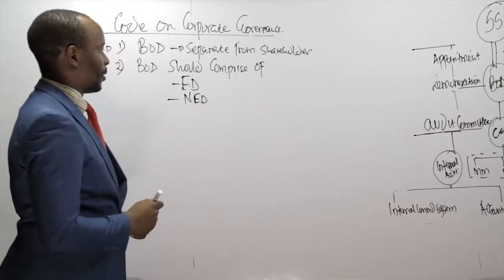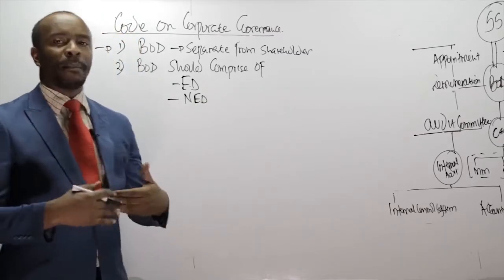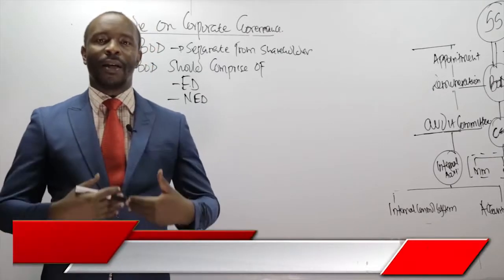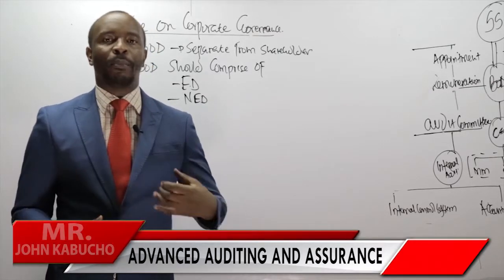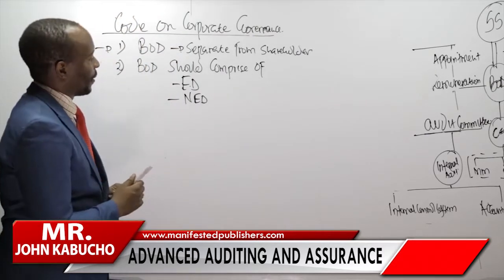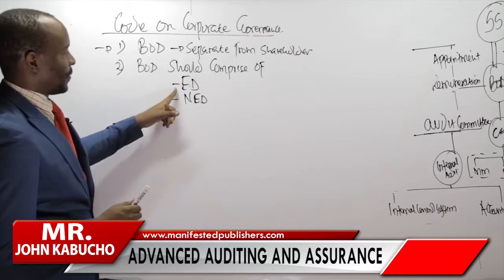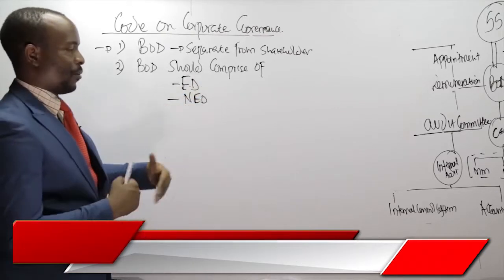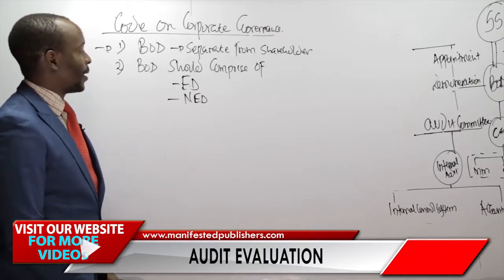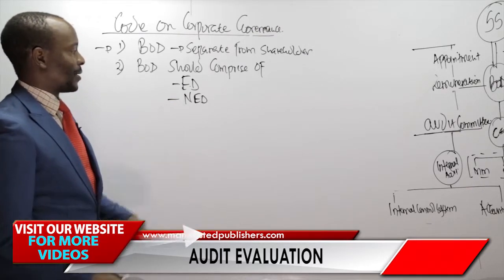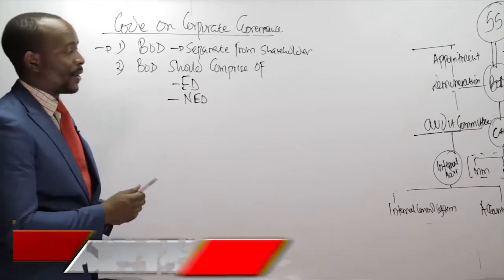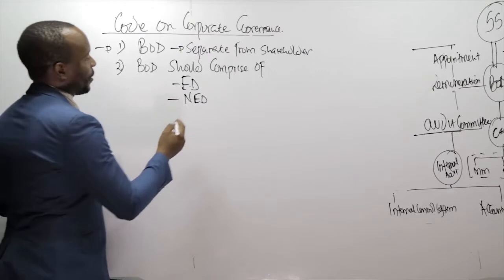That is what we say. We have those people who run the company on a daily basis. And then we have those people who are supposed to be overseeing the running of the company. So the executive directors, if you remember in taxation, we sometimes refer to them as whole-time service directors. Then we have non-executive directors, which we refer to as non-whole-time service directors. These people are very, very crucial.